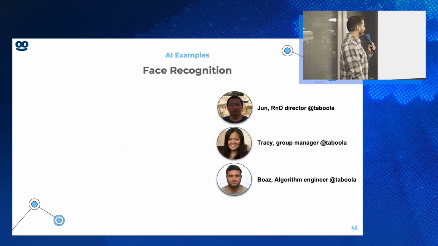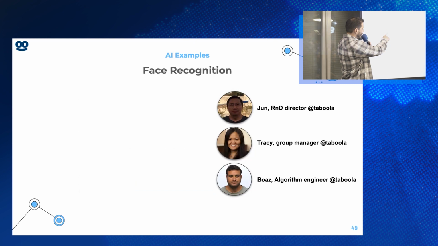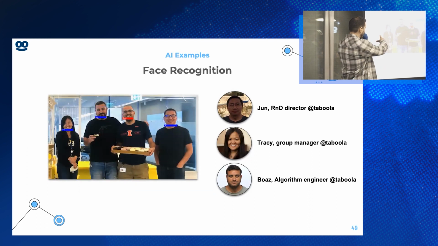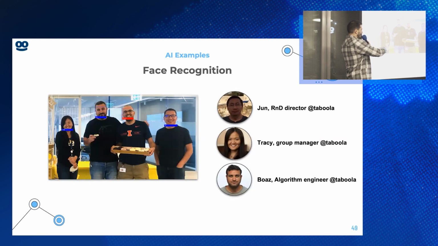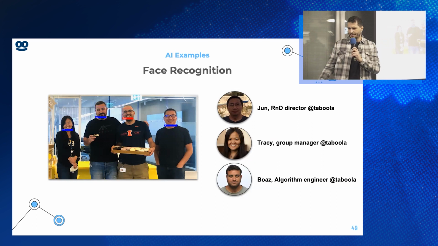Another example for an AI model that we have is face recognition, that we can use for celebrities later on. These are some of my teammates from Los Angeles, and we trained the model on a single picture. And once we provided the model with an image, it very easily identified each of them. So the blue ones are the ones that got identified. The red one is unidentified. Just an example for our AI models.